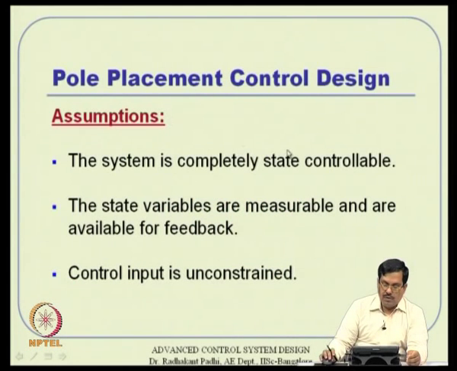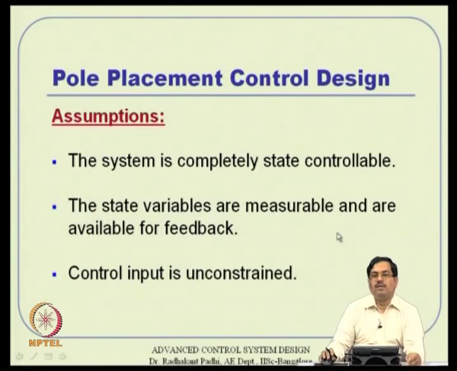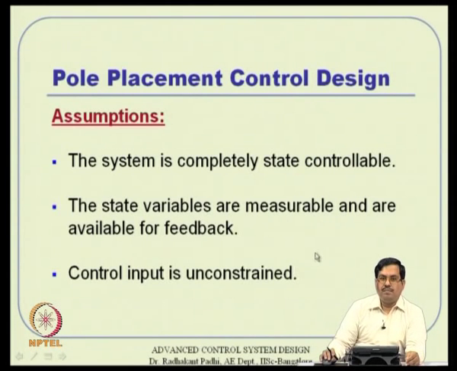So, what are the assumptions behind this particular design? First thing is the system is completely state controllable. If it is not controllable, obviously you can't do anything, and hence we cannot do pole placement design either. And the second one is the state variables are measurable and are available for feedback. In other words, you can actually implement this control. If you design a formula for u in terms of x, then x should be available for computing u. If part of the x is not available, then you can have your mathematics ready, but you cannot implement the controller because information is not available otherwise.